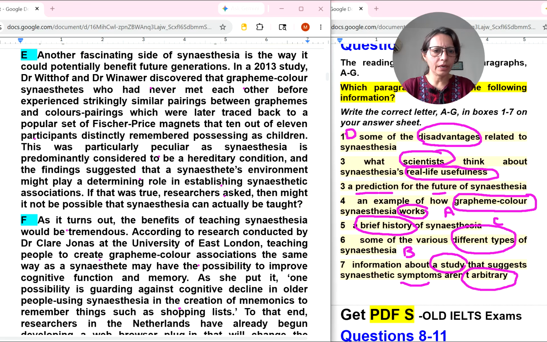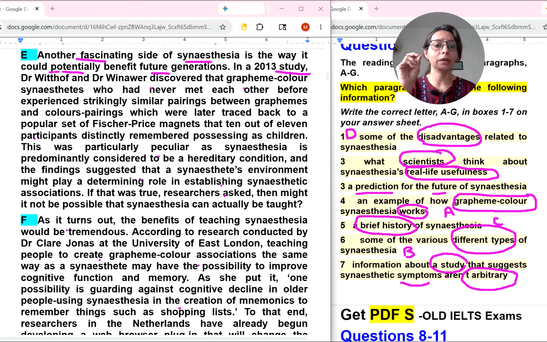So how many do we have left? Second, third and seventh. Another fascinating side of synesthesia is the way it could potentially benefit future generations. Okay, future generation they were talking. Yes, third number they were talking. Is the side of synesthesia is a way. Okay, in a study word is also there. So in 7th number, study word is also there.